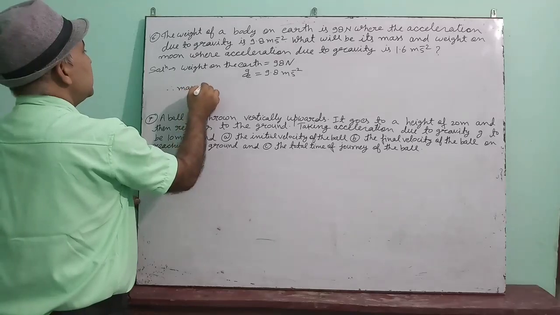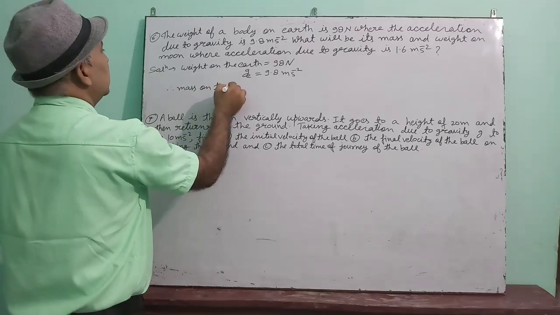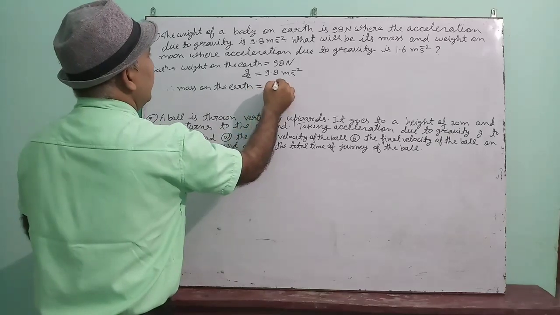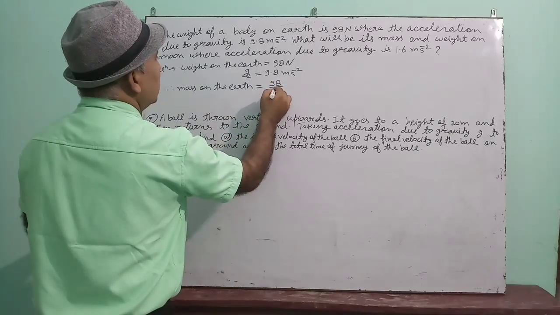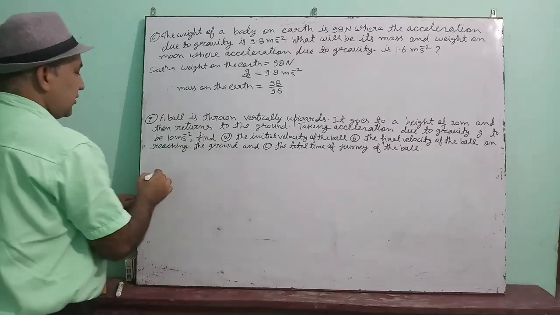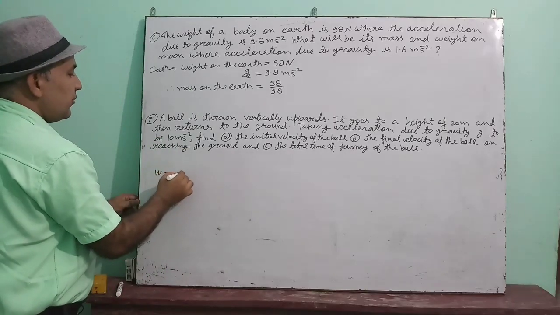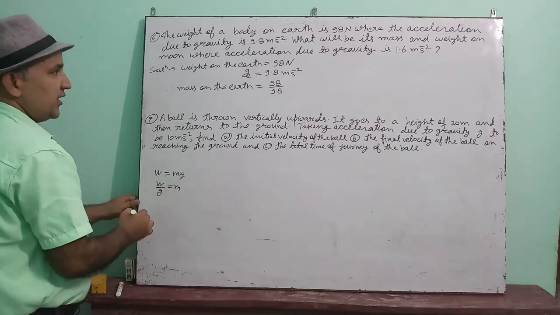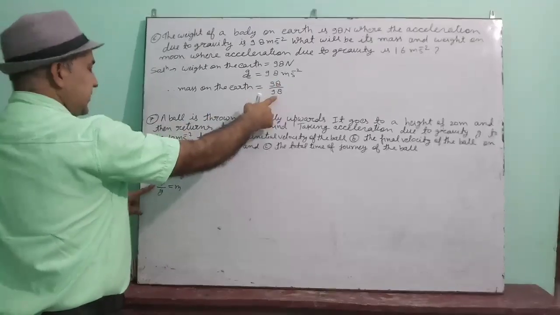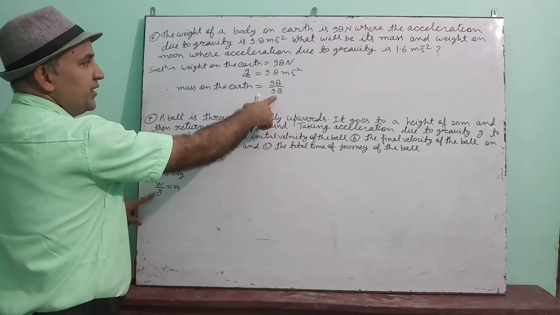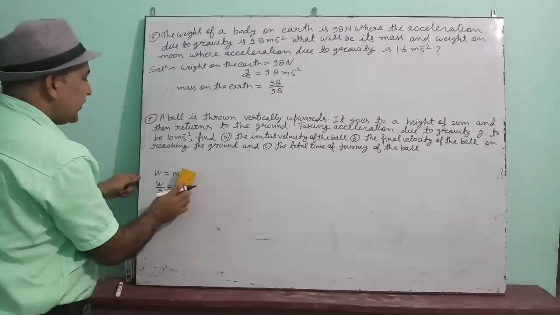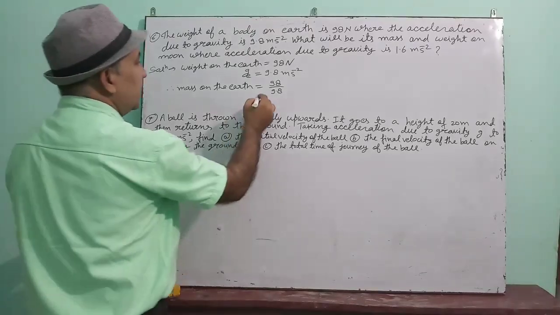Therefore, mass on the earth will be weight upon gravity, because W is equal to m into g. So m is equal to W upon g. W is the weight, g is the 9.8. Understood? This is the gravity. So from here you can find the mass on the earth.